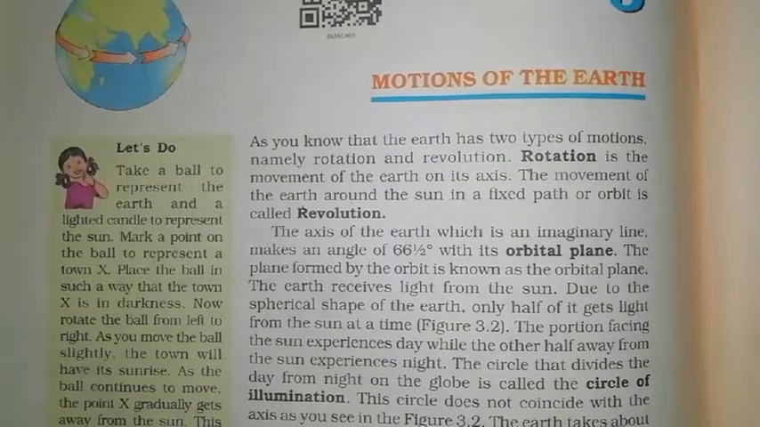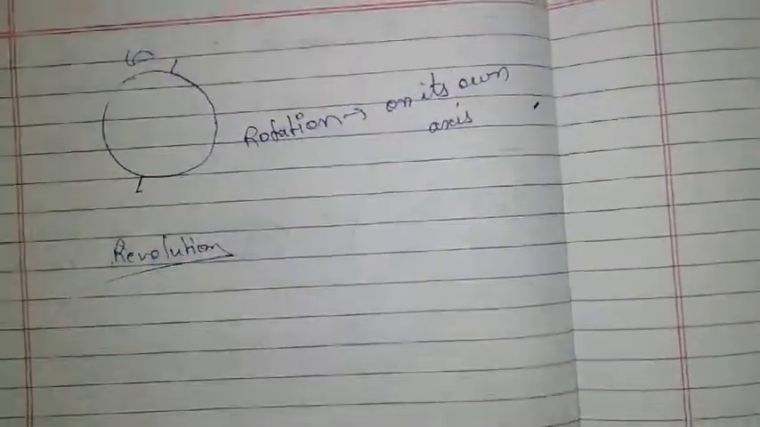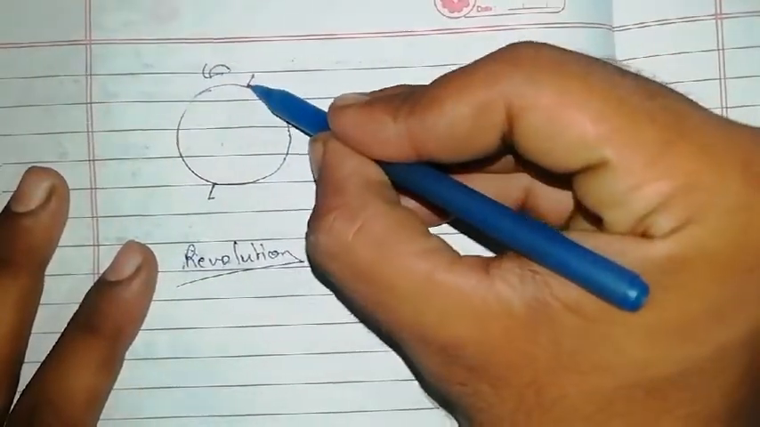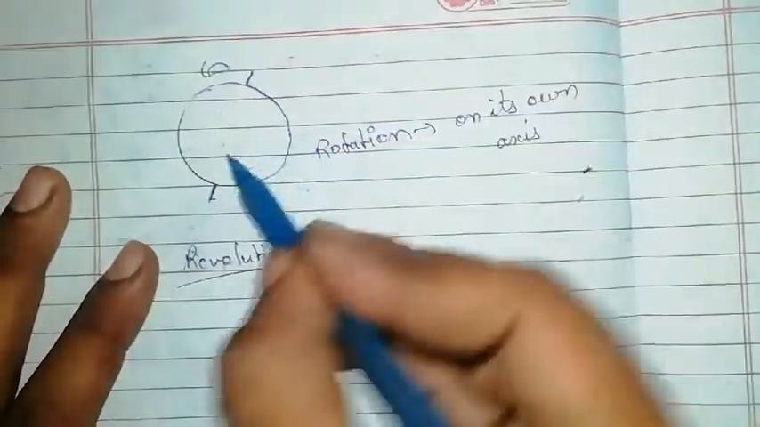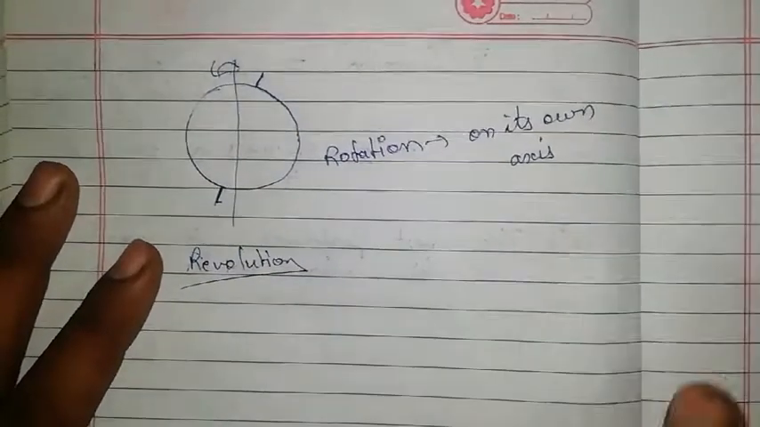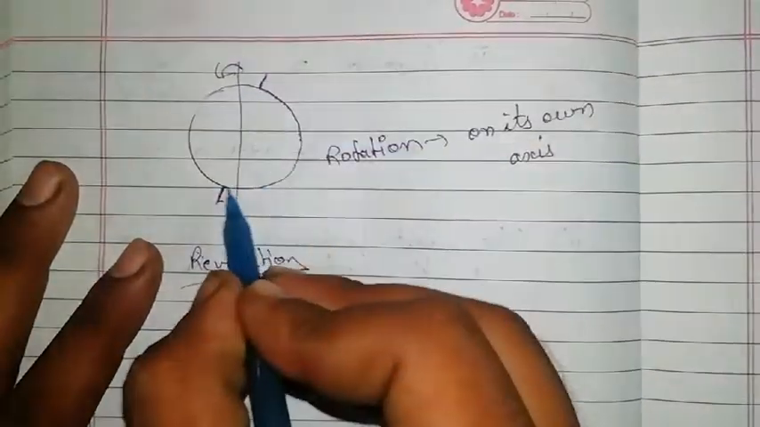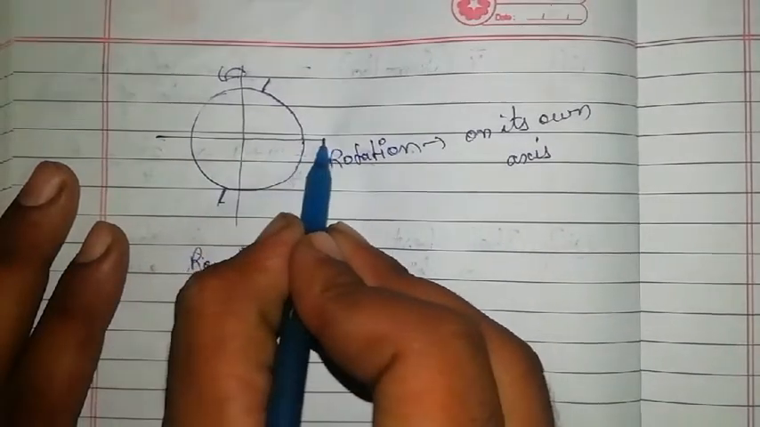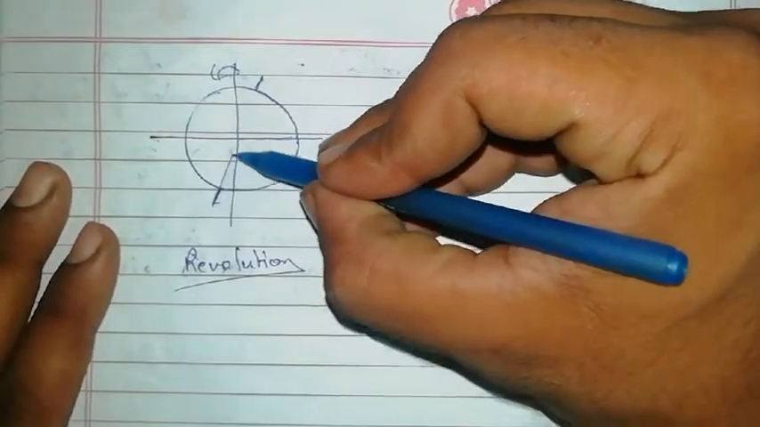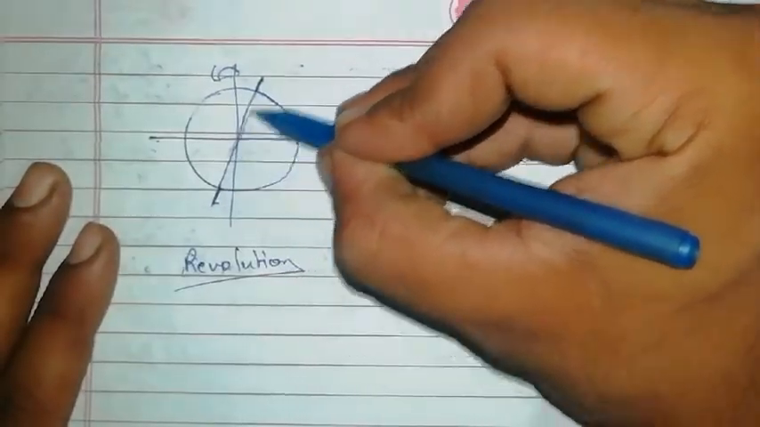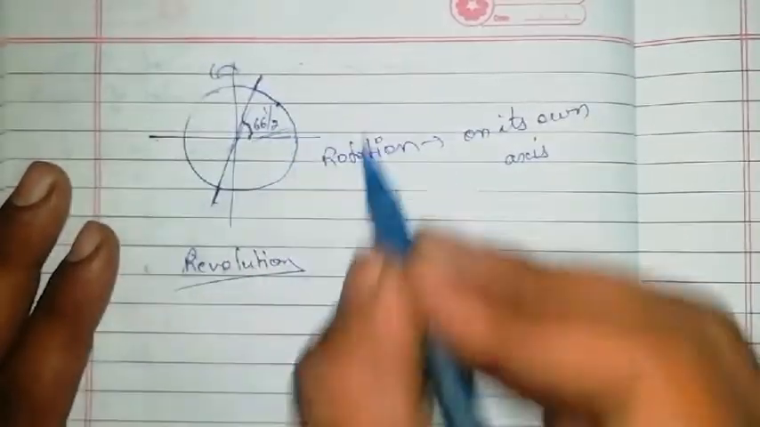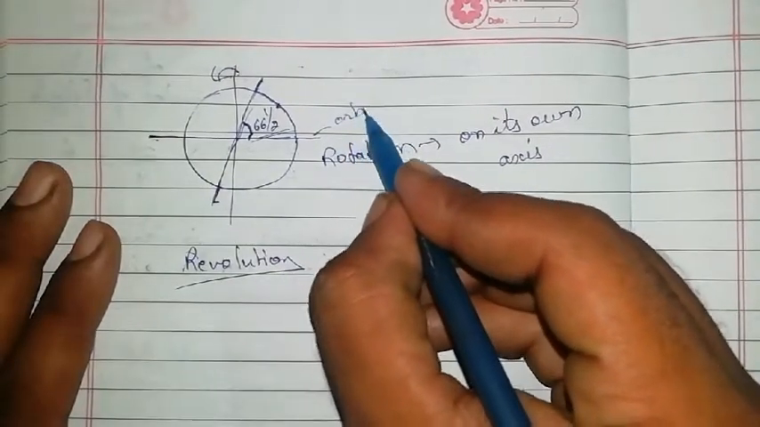So bachcho, what is the orbital plane? Look at this image we have drawn. This is the earth. Okay, so the earth is tilted slightly. This will be our vertical line. Vertical means straight from top to bottom. So this is our vertical line and this is the orbital plane. This imaginary axis line makes the angle of 66.5 degree with the orbital plane. This is the orbital plane.